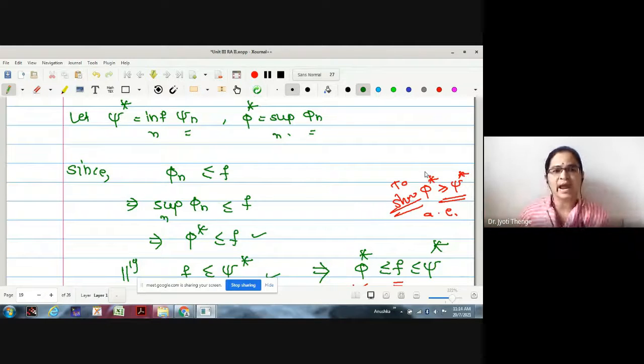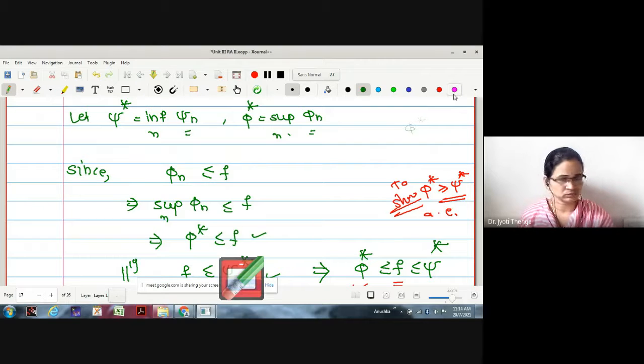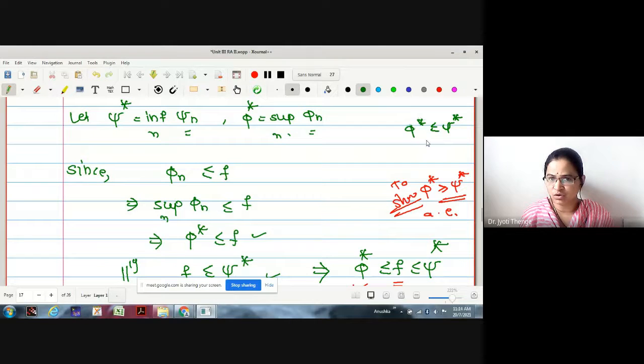Our aim is to show actually that phi star equals psi star, but already we know phi star is less than or equal to psi star. In order to prove this almost everywhere, what kind of set should we consider?